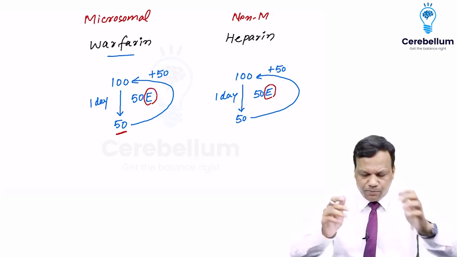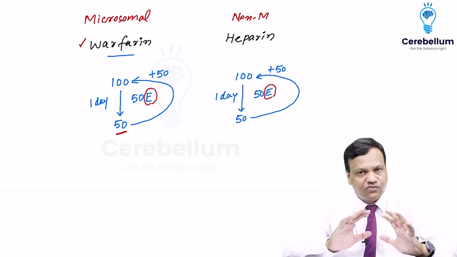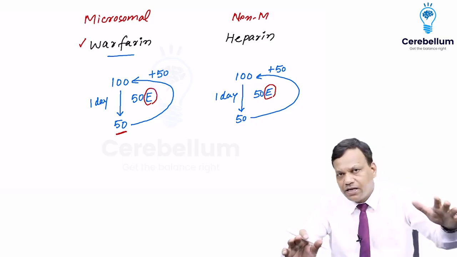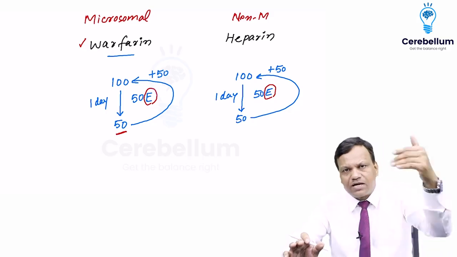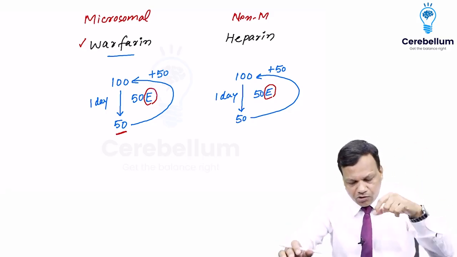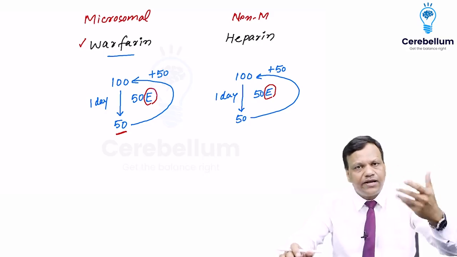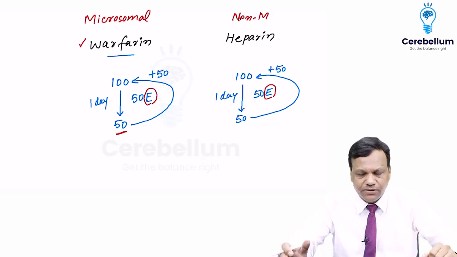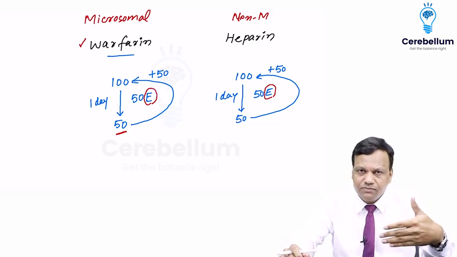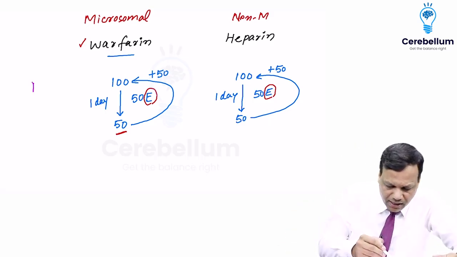Okay. Now suppose this person who is taking warfarin for 6 months is well controlled, taking warfarin daily. We give 50 molecules and it will become 100. So this is continuing for 6 months, no problem. Now this person developed tuberculosis, which is unrelated to warfarin. Nothing has to be done to warfarin. So the person was taking warfarin, developed TB, and to treat the tuberculosis, we start another drug called rifampicin.